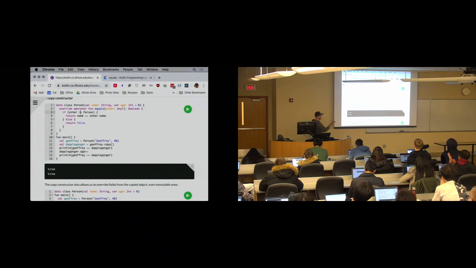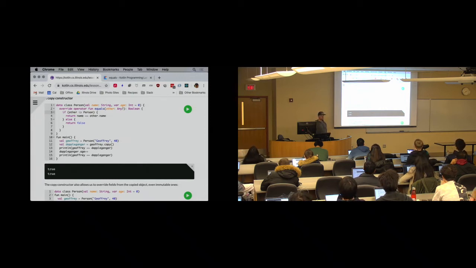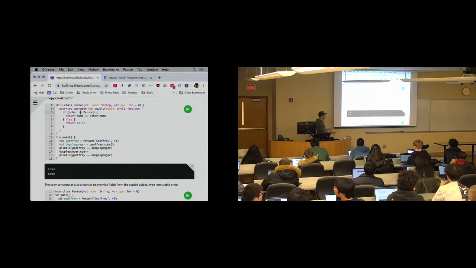I know we're getting ahead of ourselves a little bit, but I want to show you something because this is cool. What's the type of other when I start executing line 3? Any question mark. So this is essentially equivalent to Java's Object. I have no idea what this is. And remember, when I override equals in Java, I have to handle the case where the thing that's passed in isn't even the right type.